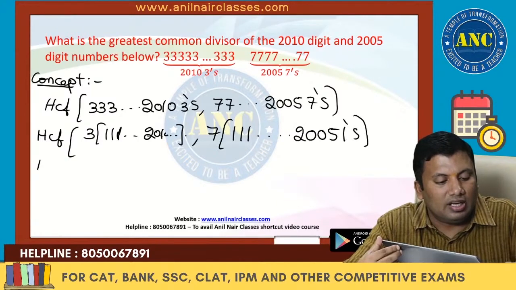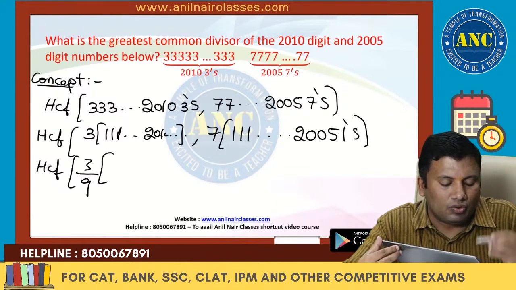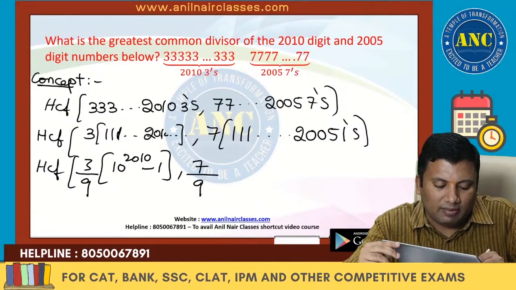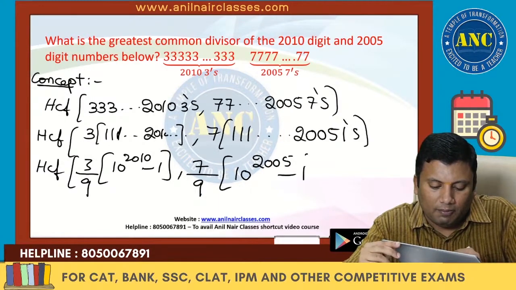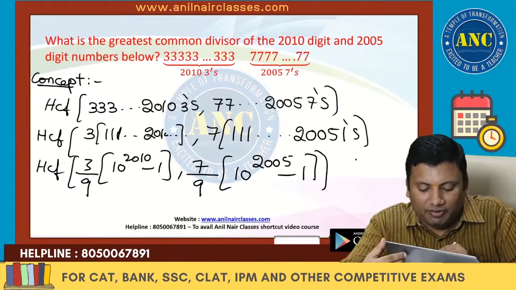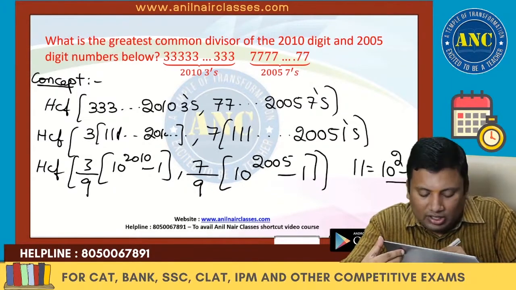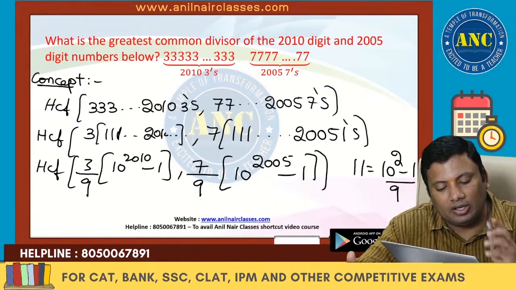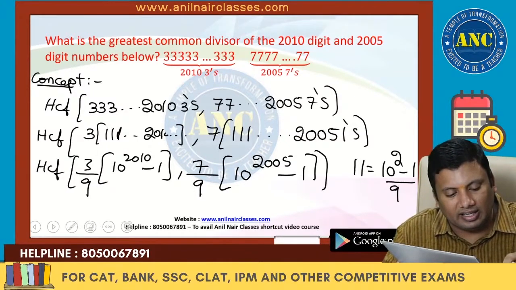These are nothing but HCF of 3 by 9 into 10 power 2010 minus 1, and 7 by 9 into 10 power 2005 minus 1. Why? Because if 1 is written 2 times, it is 10 square minus 1 by 9, that is 99 by 9. Similarly if 1 is written 2010 times. I hope this idea is clear right till here.